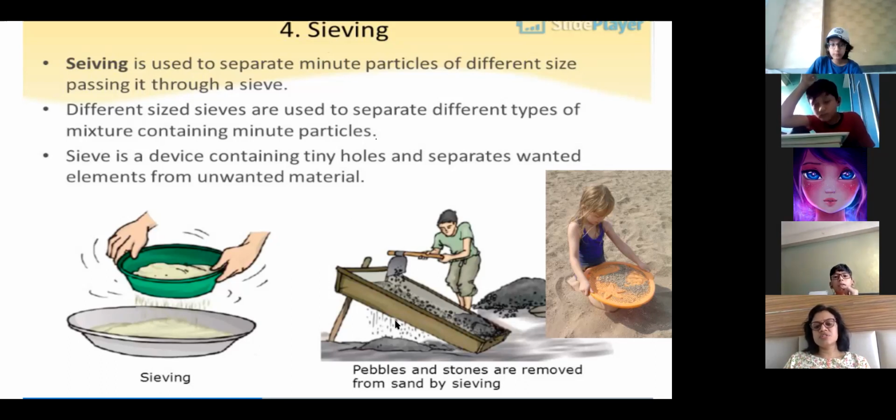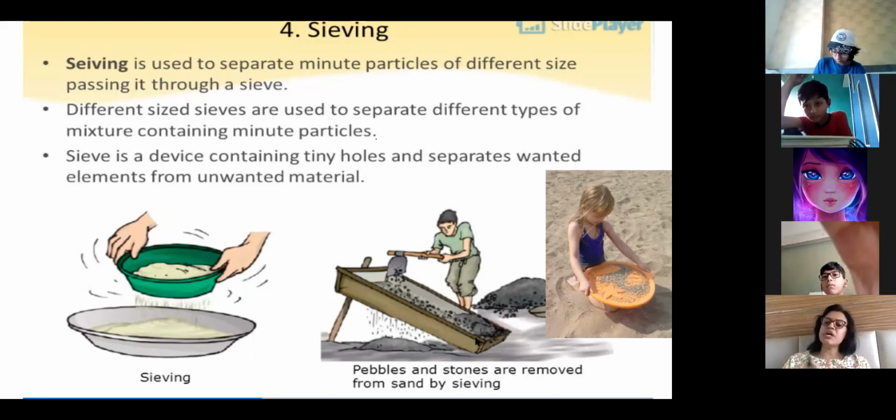Not seeds. See, on construction sites, they have sand, and pebbles and stones are there in the sand. So they keep it over here. This net is there. This is also a type of sieve. Okay. So the stones remain in this and the sand falls down. Yes, ma'am, in machines also I see. So sieving can be used anywhere. Sieving we use at home also.